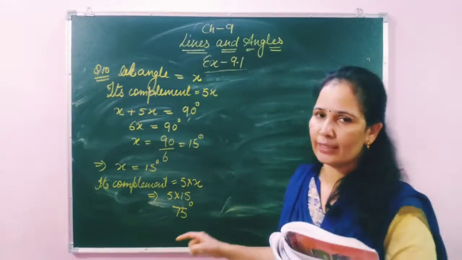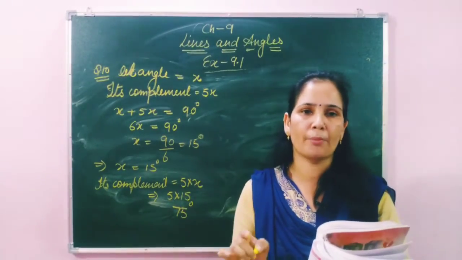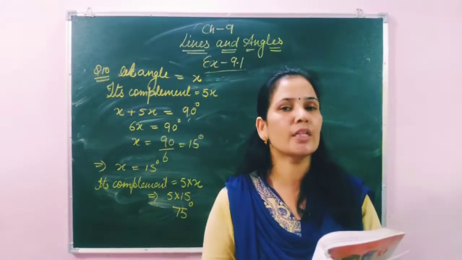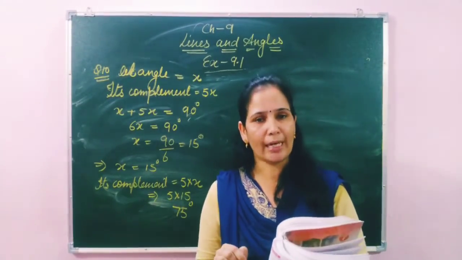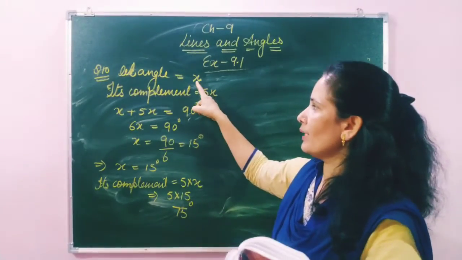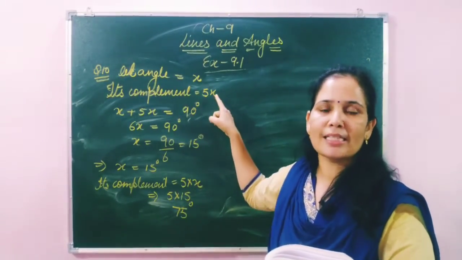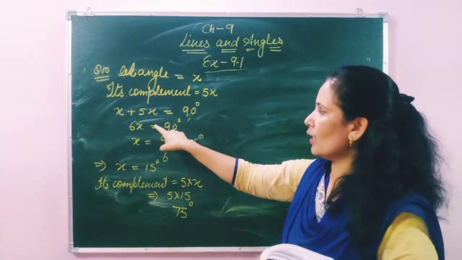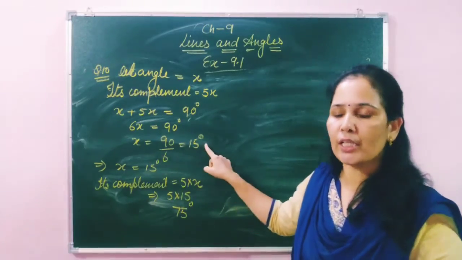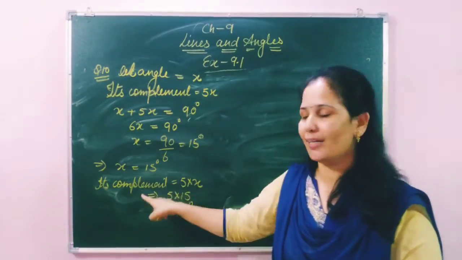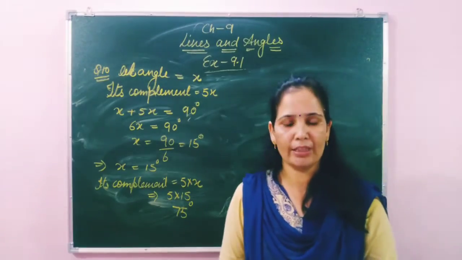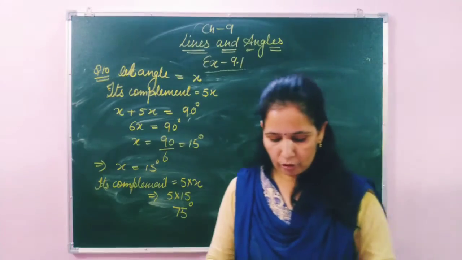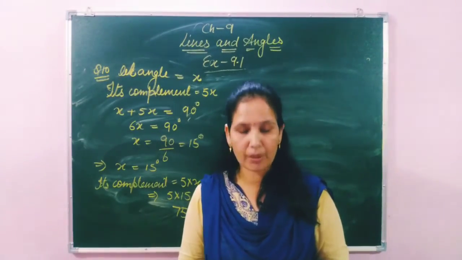I repeat again how I did it. Because they told about the complement, that means we are discussing complementary angles, and we know very well the sum of complementary angles is 90 degrees, and we use that concept. Let the first angle we assume be x, the second is 5 times of it, that means 5x, their sum is 90 degrees, and by adding we find the value of x, that is 15 degrees. So the one angle is 15 degrees and its 5 times means 75 degrees. The next angle is 75 degrees. Okay students, now we will discuss question number 11.